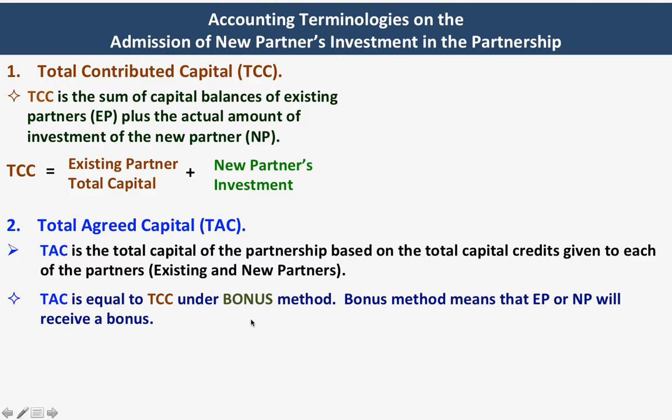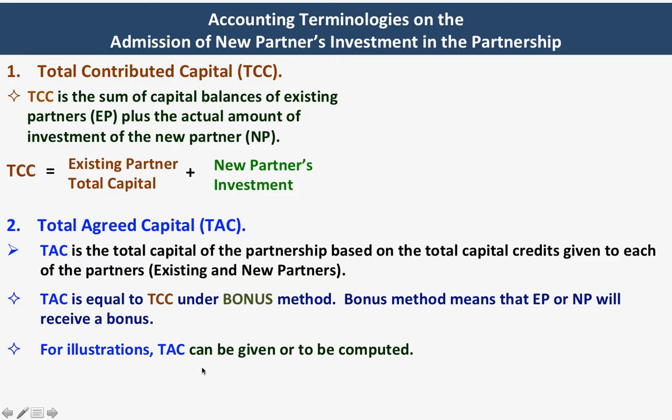So in this situation wherein there is a bonus, we will assume that the total agreed capital is equal to total contributed capital. Bonus method means that the existing partner or new partner will receive a bonus depending on the situation.